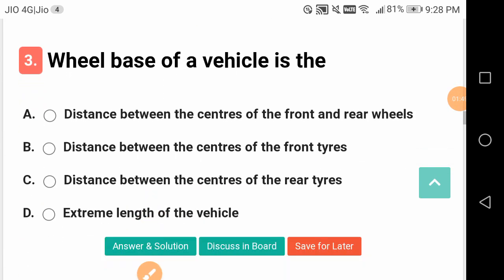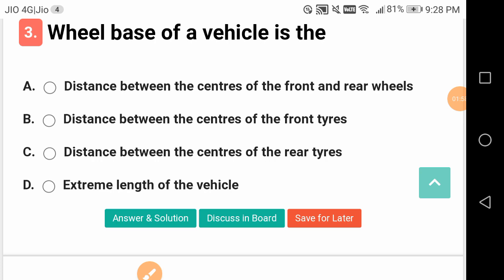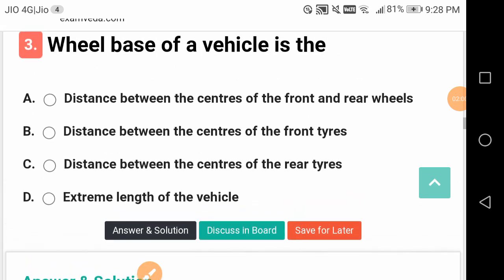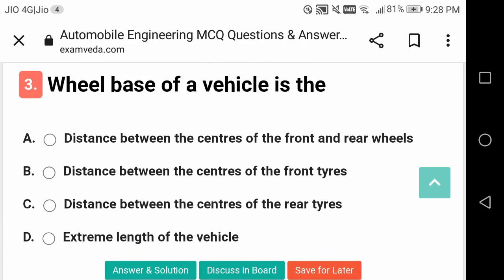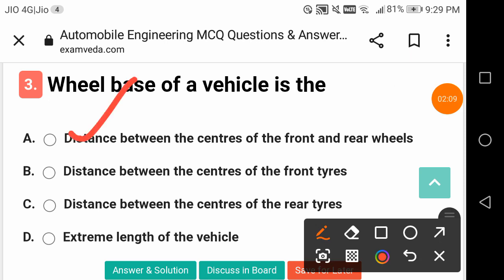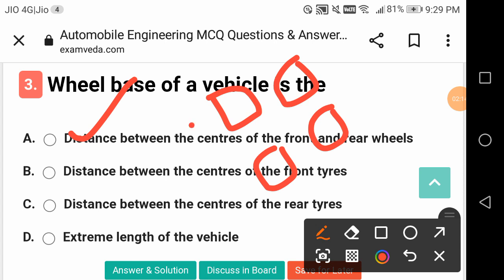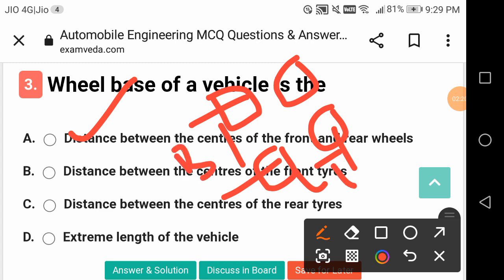A4. Wheelbase and track are the two important parameters of a vehicle, an automobile. Normally a question will be asked on wheelbase or track. So what is this wheelbase? Wheelbase is the distance between the centers of the front and rear wheels. So this is your vehicle. This is the wheelbase. This is track. This is base, track.